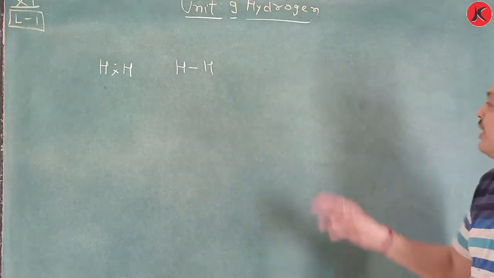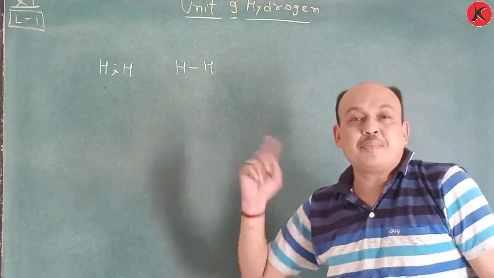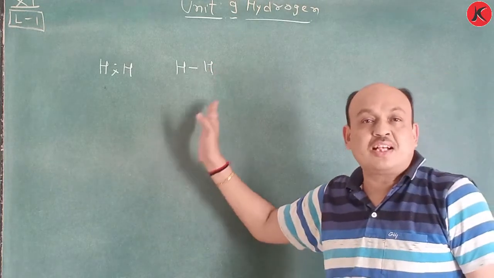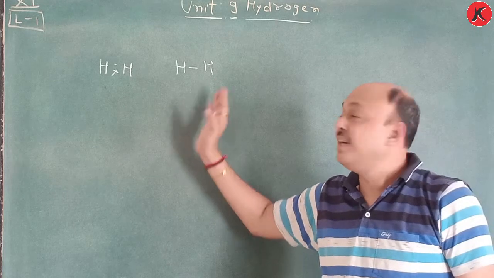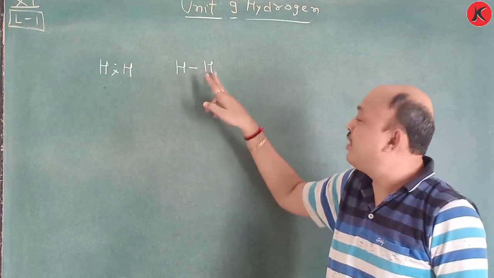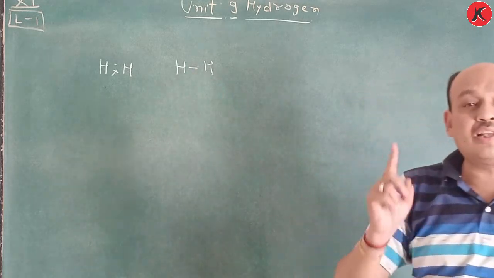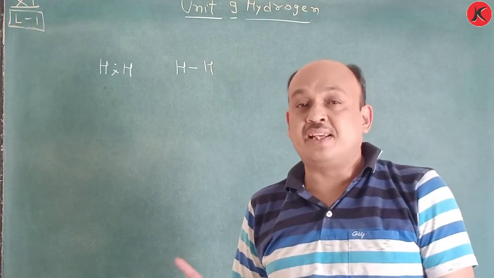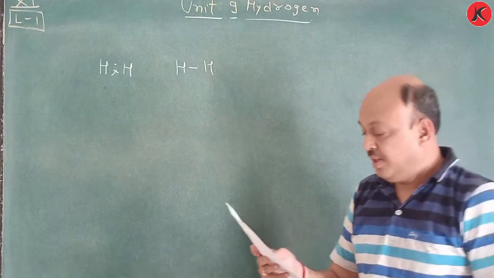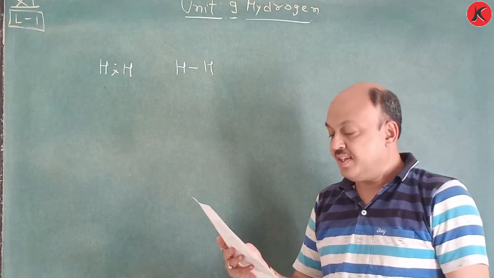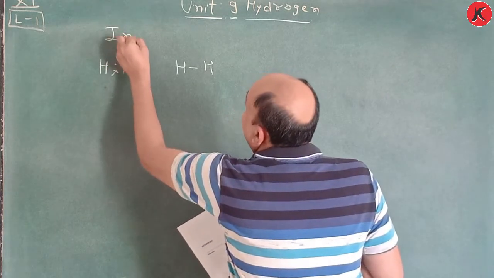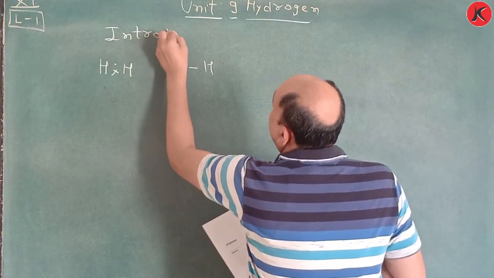So one covalent bond is there, and there is an exception. Remember, the octet rule is not followed. That means there are not 8 electrons. So between the hydrogen atoms, only a single covalent bond is present. You have to remember this one. This is the introduction part.